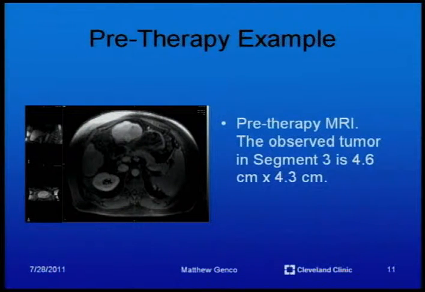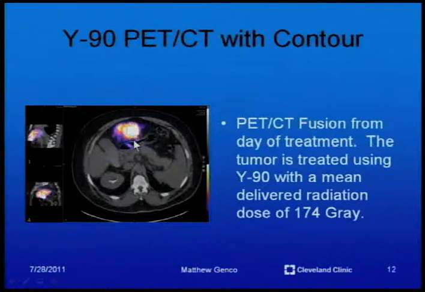Here's a first pre-therapy example. This is a pre-therapy MRI case where the observed tumor in segment 3 is 4.6 centimeters by 4.3 centimeters, and the tumor is right here in this area. It's very noticeable on the scan. This is the Y90 PET CT with contour. It is a fusion from the day of the treatment using Y90 microspheres. A mean delivered radiation dose of 174 gray was given to the tumor. The outline of the contour is drawn here in accordance with the pre-therapy scan.